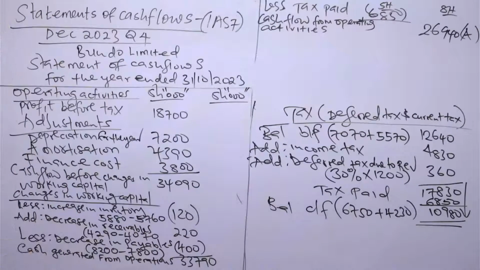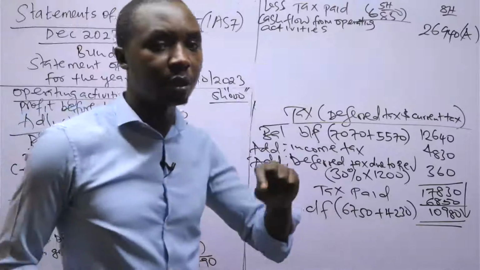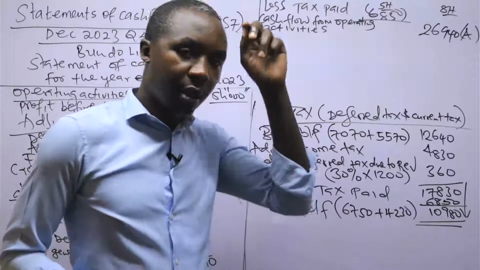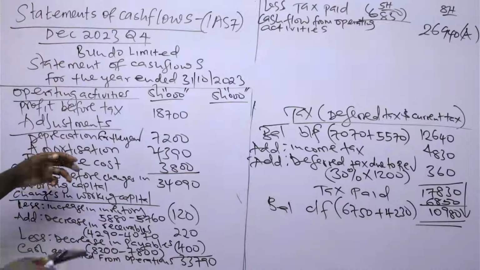So remember, for the students training now, at this time I'm doing the statement of cash flows, presentation of the statement of cash flows, December 2023 sitting, financial reporting.